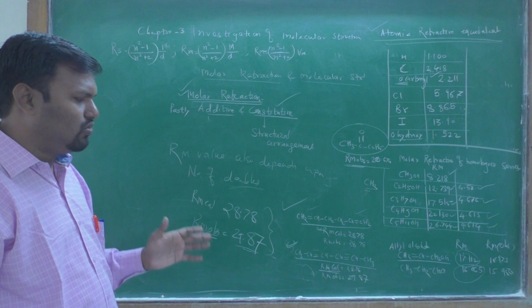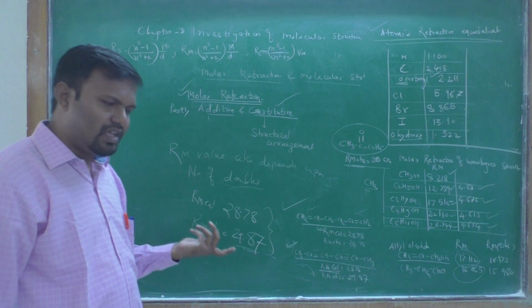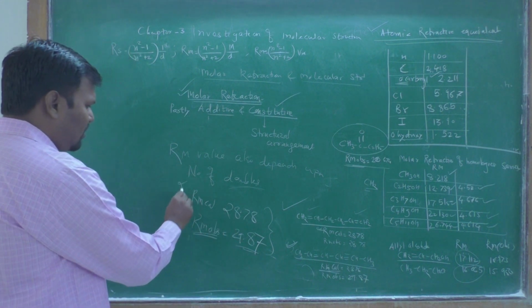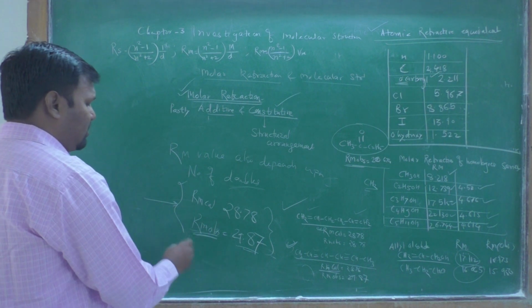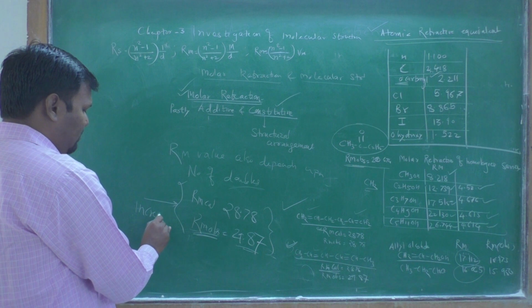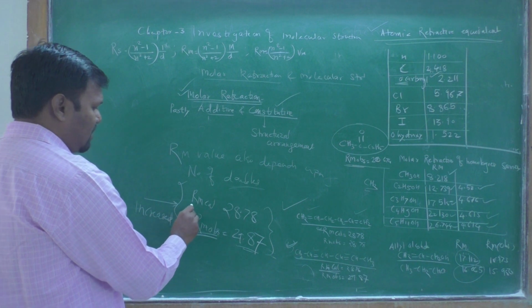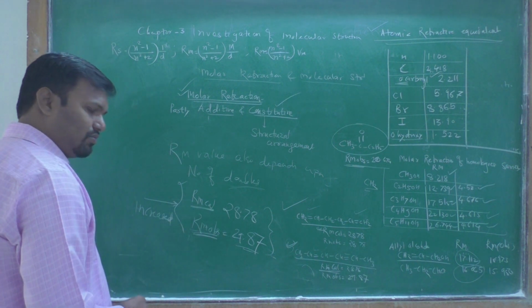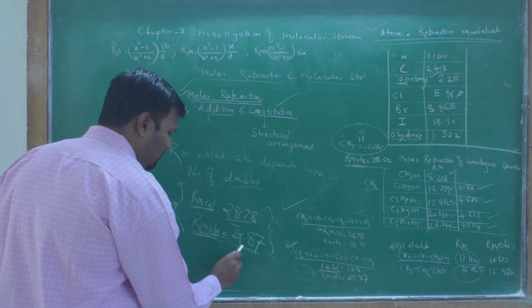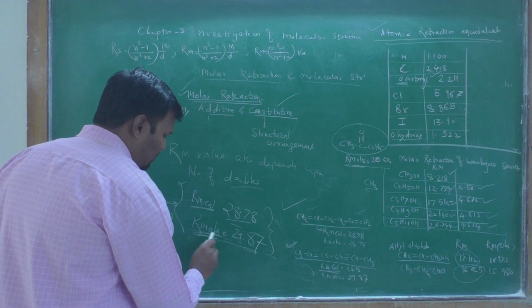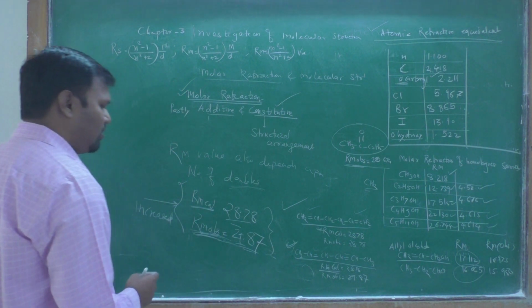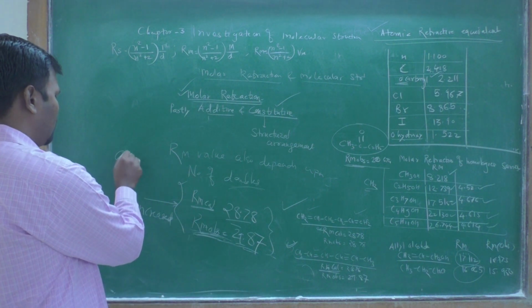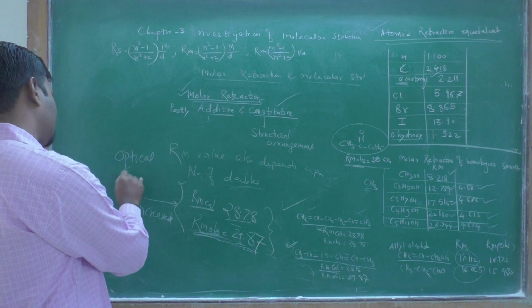If there is conjugation, then the observed molar refraction, 29.87, is increased from the calculated value. That is called optical exaltation.